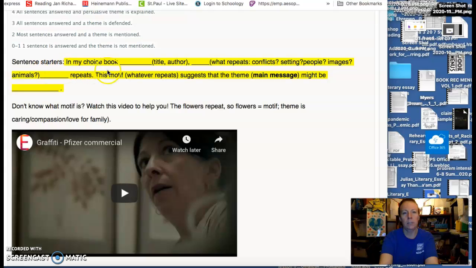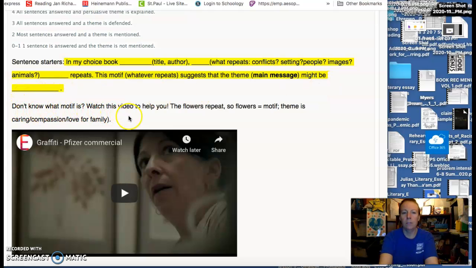So, sentence starters in my choice book. You put your book, your title, and author. What repeats? Conflict, setting, people, images, animals. So whatever you choose repeats. This motif, whatever repeats, suggests that the main message might be, and then you guess.